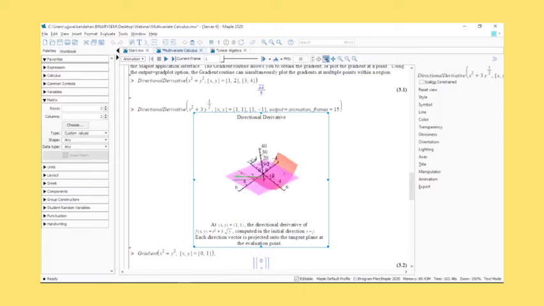Now let's play this around so we get an idea of what's happening. So we get the directional derivative.